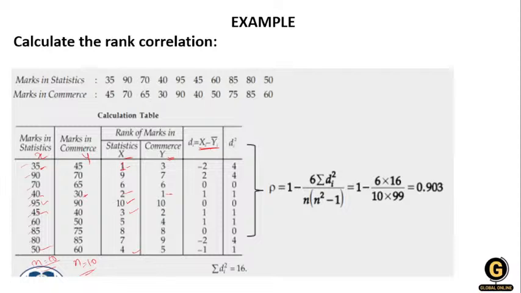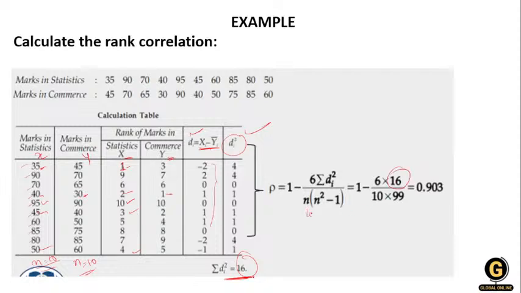Okay, so in this way we have calculated d, and after that we take the square of that. So 2 squared is 4, 2 squared is 4, 0 squared is 1, like this, and then we take the summation of that, which is 16. So what is the formula? 1 minus 6 multiplied by the summation of d squared, divided by n. So 1 minus 6 multiplied by 16. I have written the 16 over here.